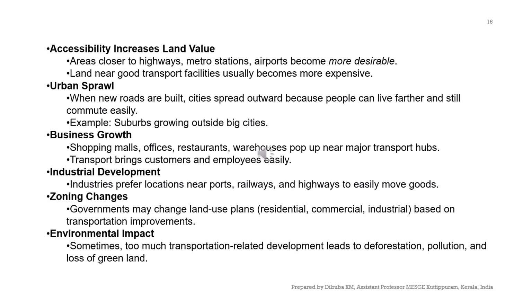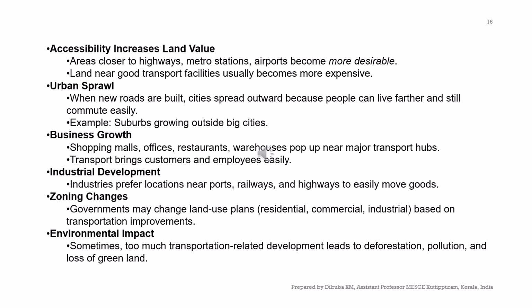Then urban sprawl will occur. When new roads are built, cities spread outward because people can live further away and still commute easily. For example, suburbs growing outside big cities are a very good example of urban sprawl. There is also business growth. As I said before, when a new transportation infrastructure is introduced, shopping malls, offices, restaurants, and warehouses pop up near and everywhere around these transportation hubs. So this business growth happens within or around the transportation infrastructure.